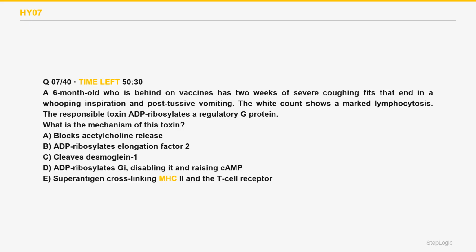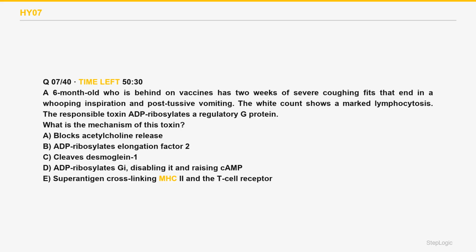What is the mechanism of this toxin? A 6-month-old who is behind on vaccines has 2 weeks of severe coughing fits that end in a whooping inspiration and post-tussive vomiting. The white count shows a marked lymphocytosis. The responsible toxin ADP-ribosylates a regulatory G protein.